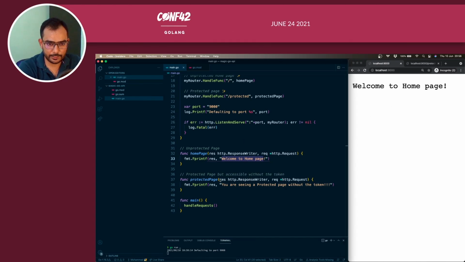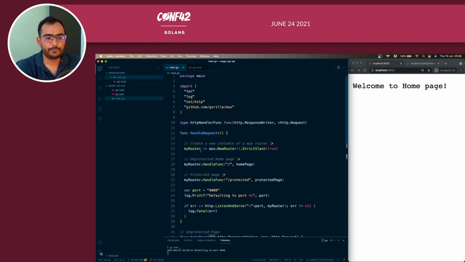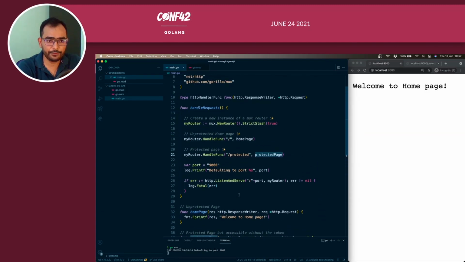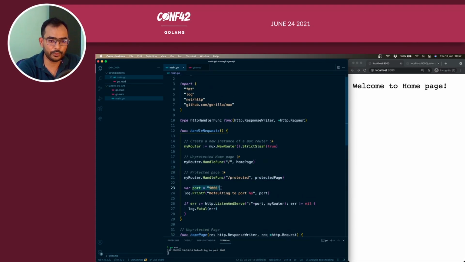And then we have a protected page, which right now is not protected, but is accessible without the token. The ideal goal is to protect this particular route with a DID token. And then we have something called myrouter.handle function, and this is how we have a main route, the home route, where we call a function which is the home page, and then we have a protected route calling the protected function. So if you try to run this, you will see multiple things, and we are using port 9000.